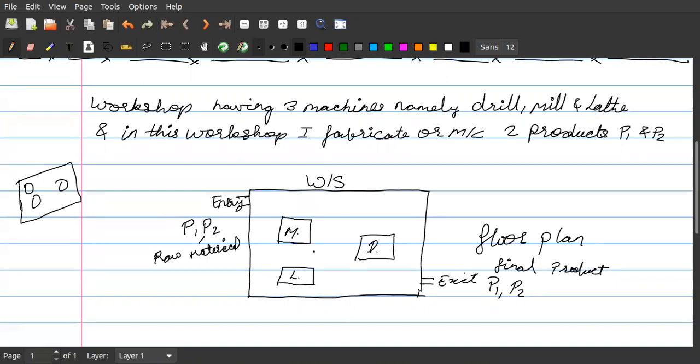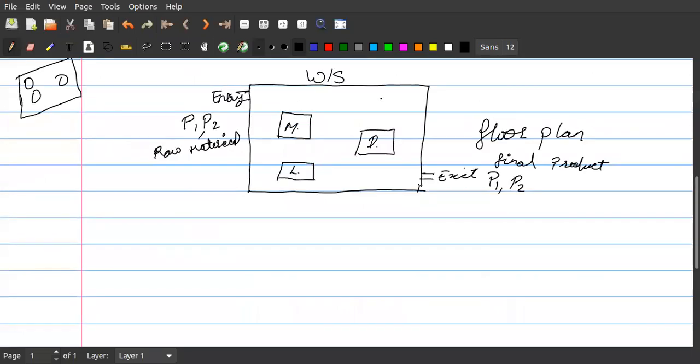Okay. So what I'm saying here is that we have three machines. I have two products which are to be manufactured. Now what is the problem? If you understand this, then I need a plan. Plan for what?